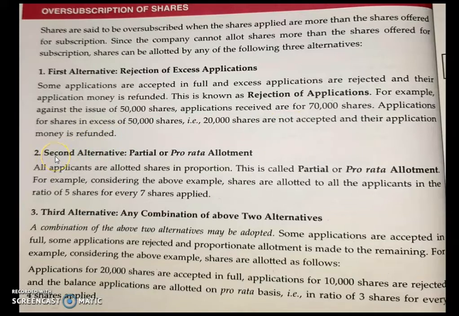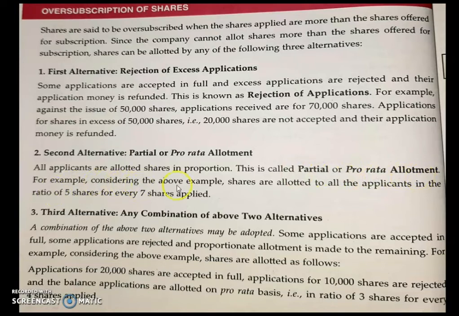Then the second alternative which is available for them is partial or pro rata allotment. Pro means proportionate rate. In proportion they can allot the shares. All applicants are allotted shares in proportion. This is called partial or pro rata allotment.